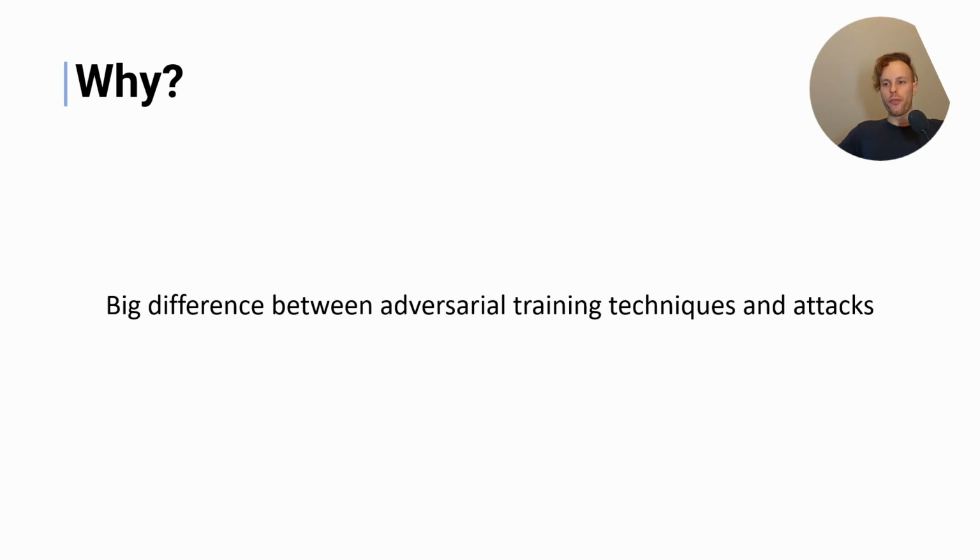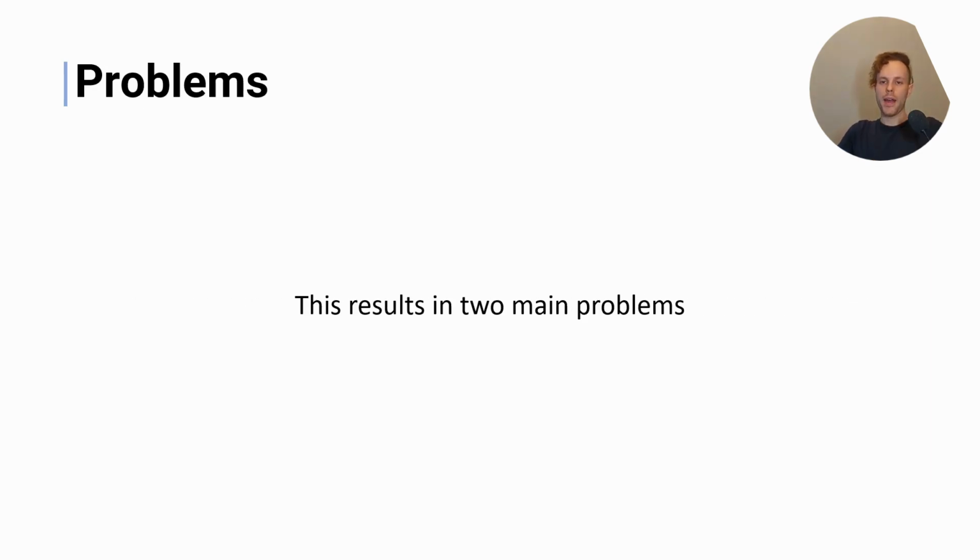And we believe that the performance is not as good as it could be because the attack components of these adversarial training techniques, which operate at the input embedding space, are fundamentally different to the attacks that attackers use, which is predominantly by changing tokens, adding tokens, or doing word substitutions. And by introducing these adversarial perturbations within the input embedding space, you create two main problems.